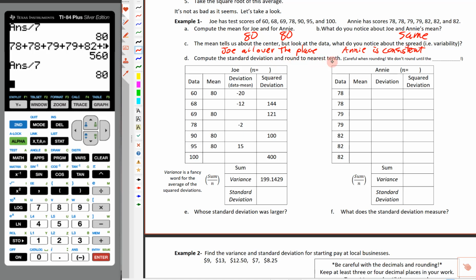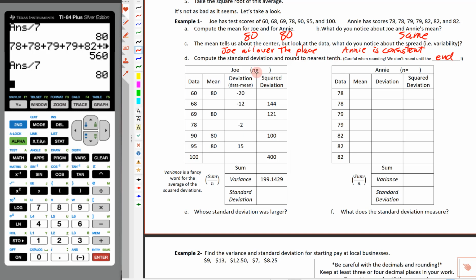Now, we do want to mention that we've got to be careful when rounding, so we want to make sure that we don't round until the very end. So write the word end right here. We want to keep as much decimal accuracy as we can as we're doing these computations, so just keep that in mind. Now, what I'd like to do here is let's fill out this table, and we've got similar things on the homework. Some of them you might have to make your own table, and I'll show you how to do that. But let's take a look here.